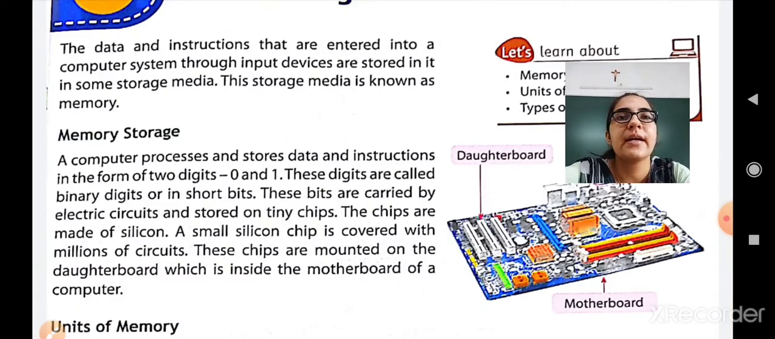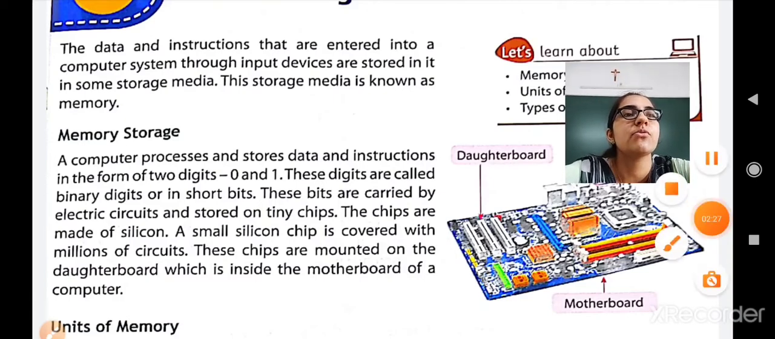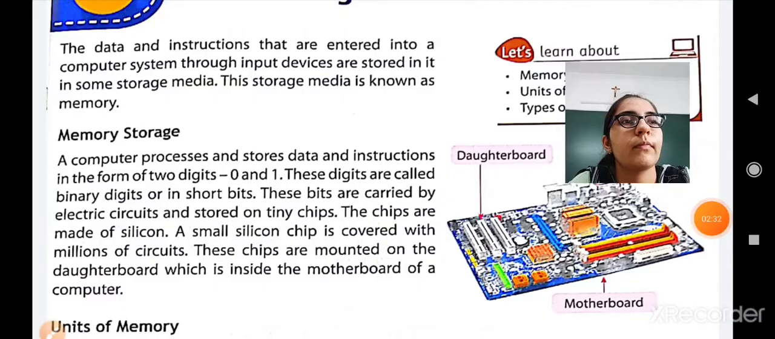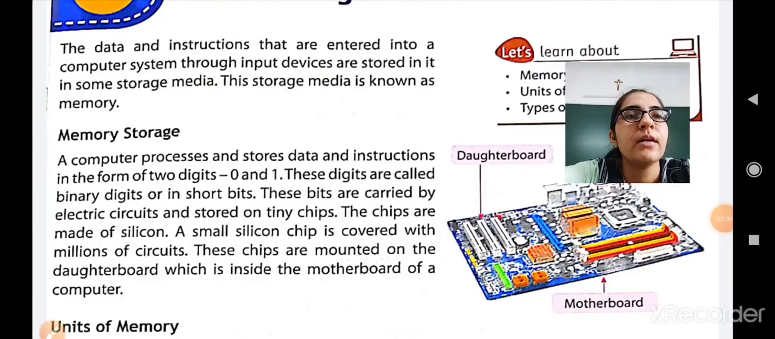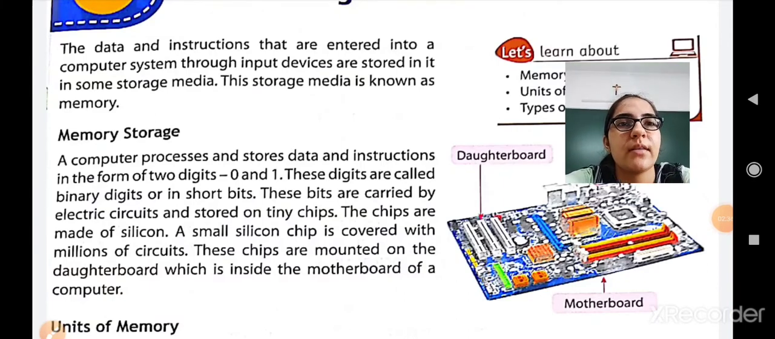These bits are carried by electric circuits and stored on tiny chips. It means these bits, that is 0 and 1 values, are carried by an electric circuit, and they are stored on the tiny chips. You can see the figure. There you will see many chips. All these tiny chips are used to store the data or your bits. And what are these chips made of? These chips are made of silicon.